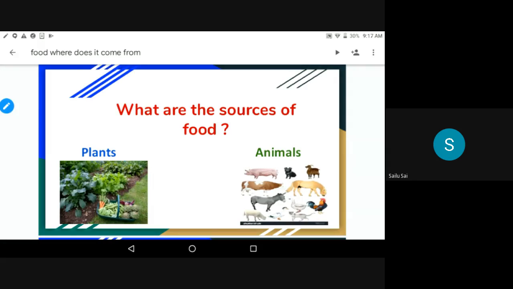Directly or indirectly, we depend on plants for food, right? So what are the main sources of food? Plants and animals. So we get this variety of food items from plants and animals. Is it clear? These are the main sources of food items.